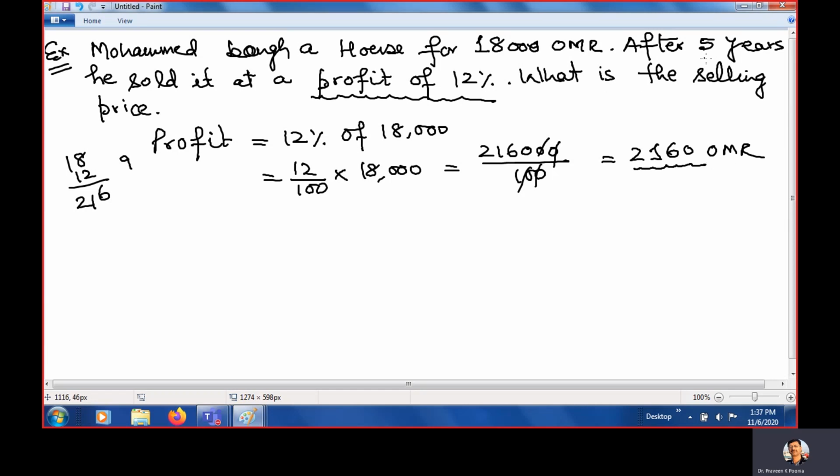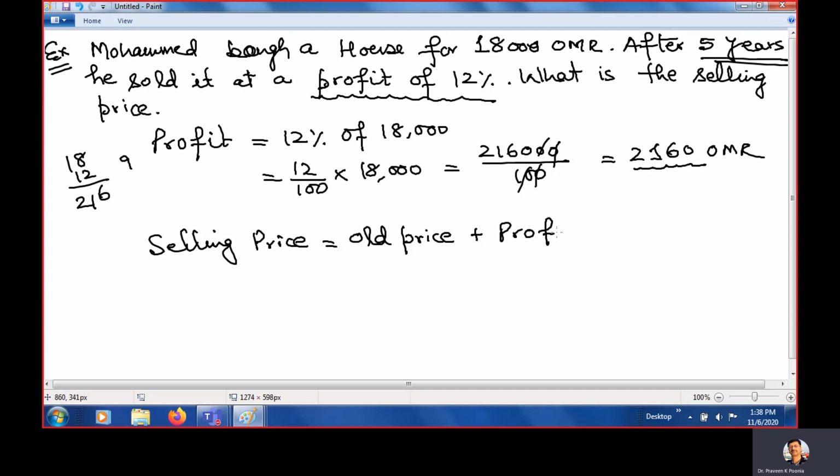Clear? After how many years? 5 years. Clear? So what is the selling price of the house? Selling price of the house is the actual price, the old price, buying price, you can say anything, because here is profit. Profit means plus, loss means minus. So profit means plus.